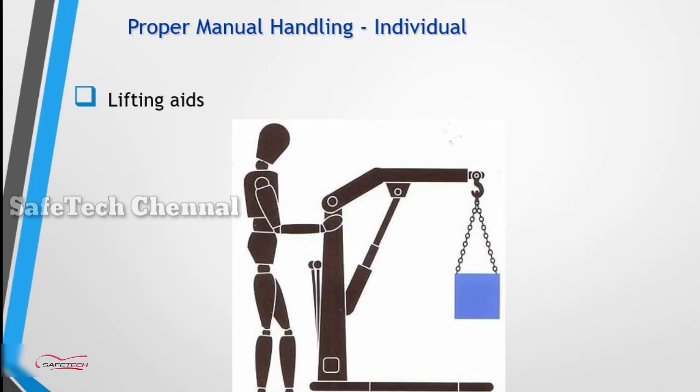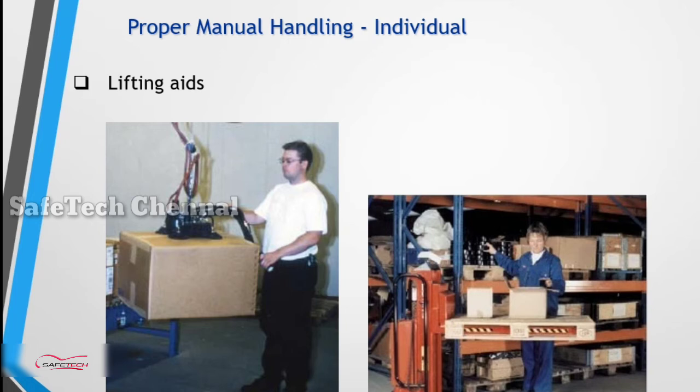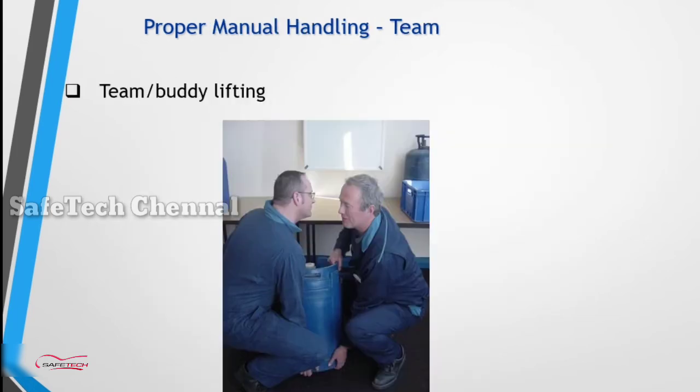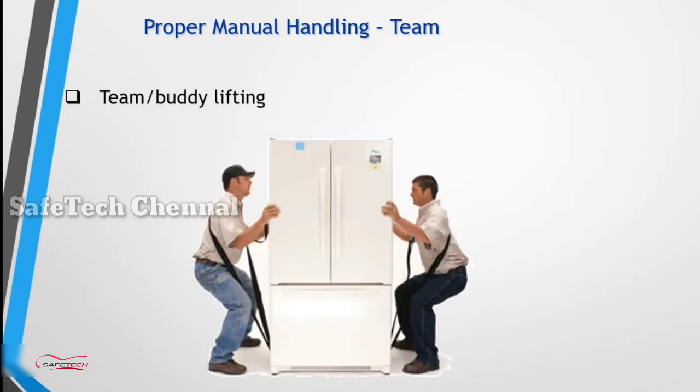Proper manual handling: using lifting aids. These are the major lifting aids: trolley, conveyor system, forklift, and also hydraulic system and ramp. And the team buddy system for sharing the load.